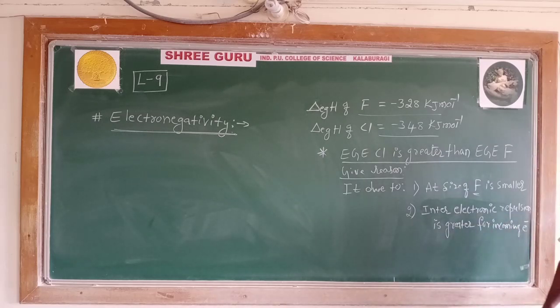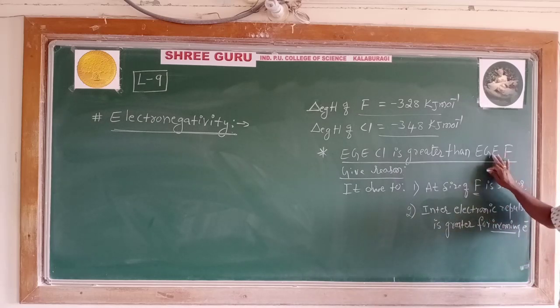That's why the electron gain enthalpy of chlorine is more than that of fluorine. Because fluorine has a smaller atomic size and the electrons present in the second orbit, because of the smaller size, repel one another, and that inter-electronic repulsion is greater for the incoming electron.